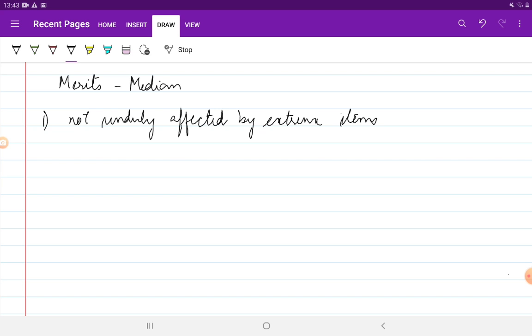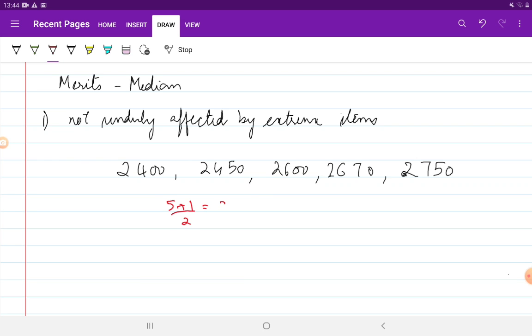So if you remember the earlier example where I had given you the income of 5 families, since this is the income of 5 families expressed in ascending order, so we know that your median term will be the middle term, which is 5 plus 1 by 2, which is the third term, right? So we know that the median here is 2600.